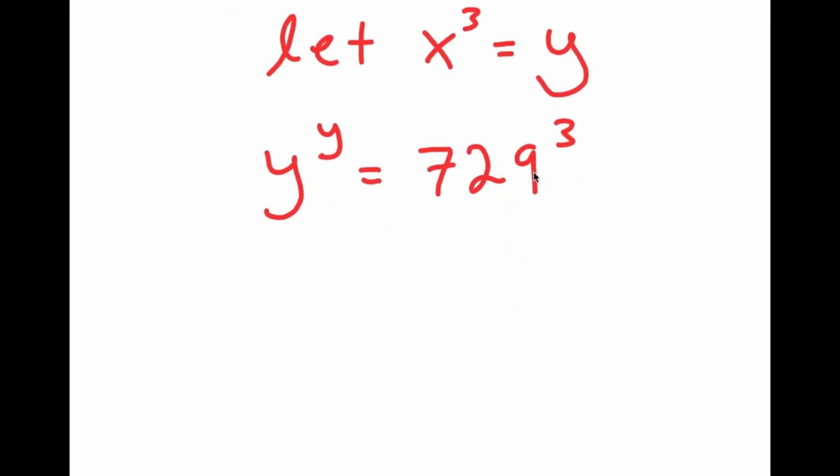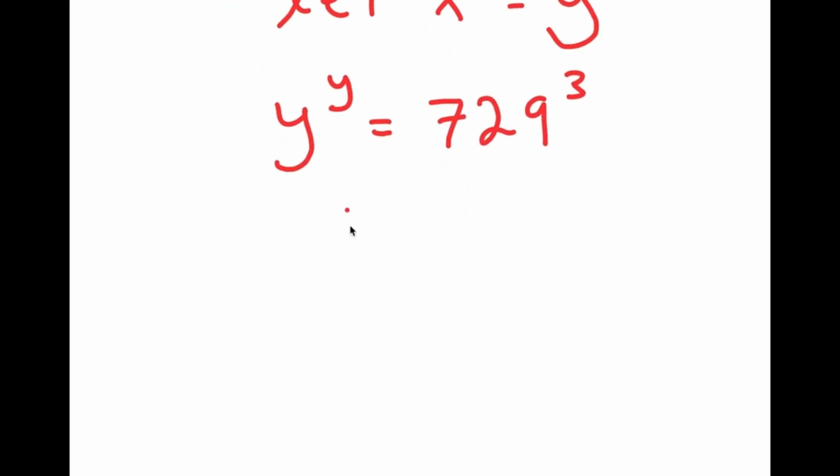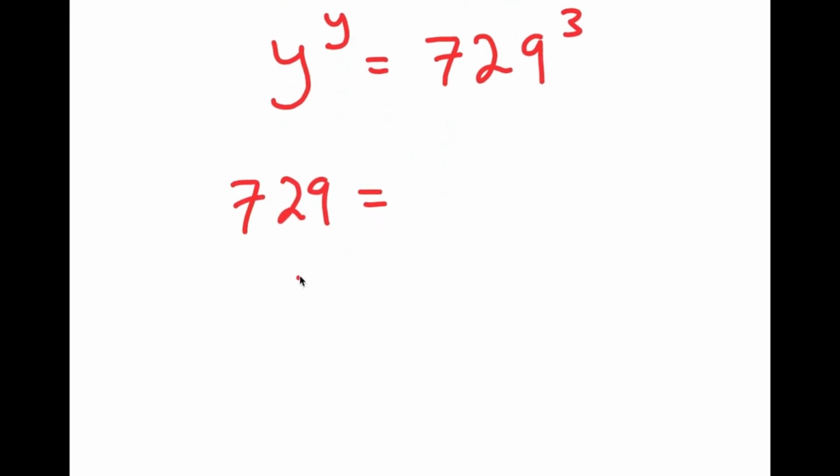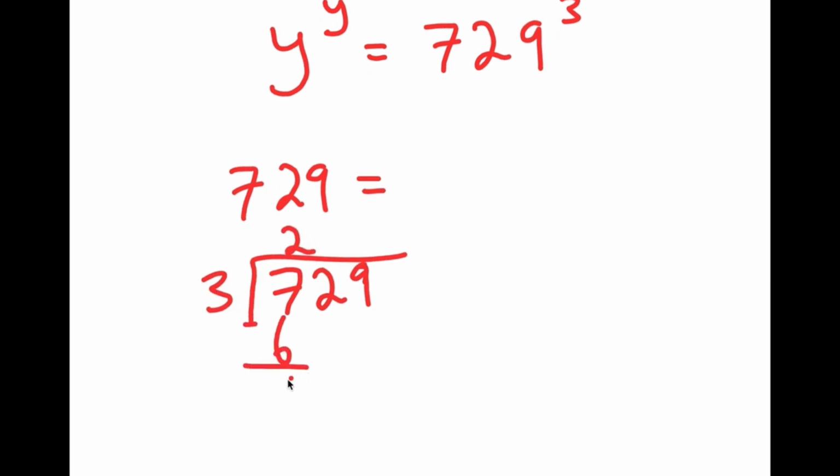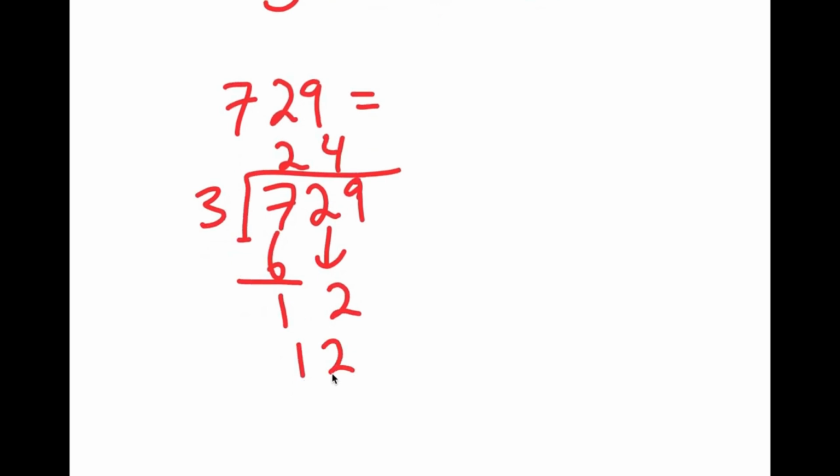Now, I can simplify 729 to the power of 3. So 729 is the same thing as, let's find some factors of this. So a factor of 729, let's try to divide this by 3. 729 divided by 3: 7 divided by 3 is 2, 2 times 3 is 6, we subtract 7 minus 6, we get 1. We bring that to 2. 3 times 4 is 12.